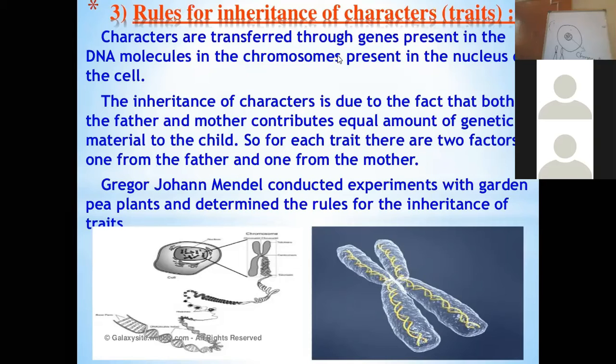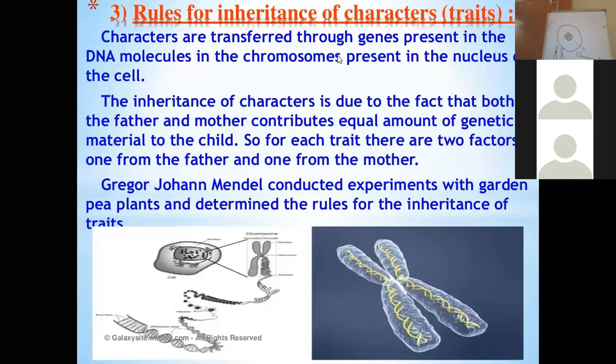Before we discuss the rules for inheritance, we have to understand the various terminologies which are used. Now, the first terminology is gene. Gene is the unit of hereditary which is present in the chromosome, and chromosomes are present in the nucleus, right?